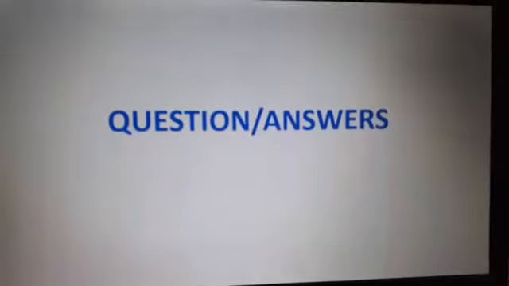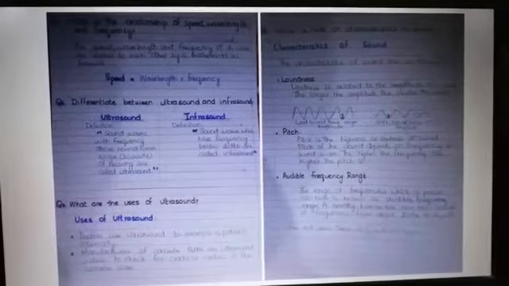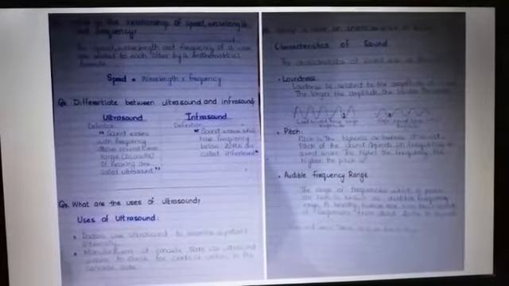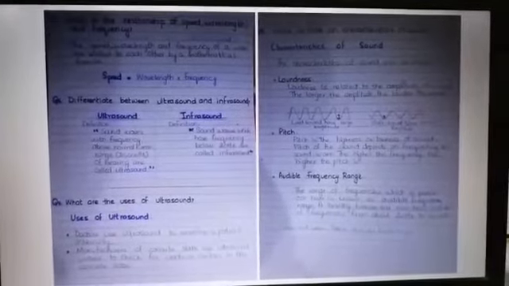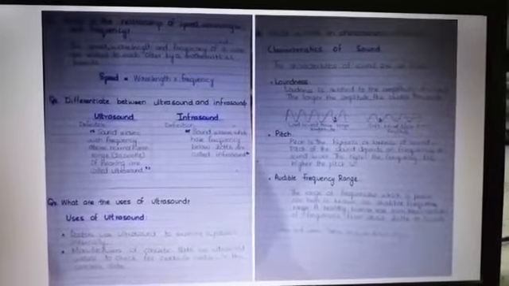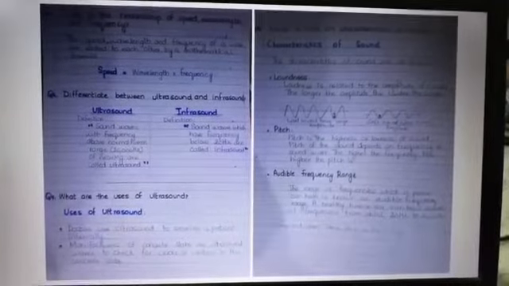The question answers. What is the relationship of speed, wavelength and frequency? The speed, wavelength and frequency of a wave are related to each other by a mathematical formula. Speed is equal to wavelength into frequency. If you know about frequency, you can calculate speed and wavelength, or if you know about wavelength, you can calculate speed and frequency.